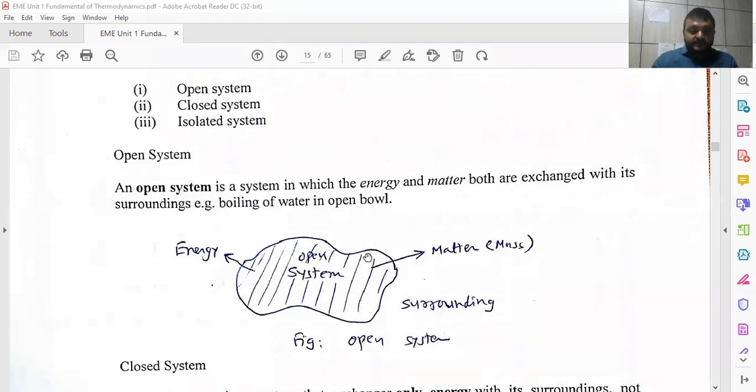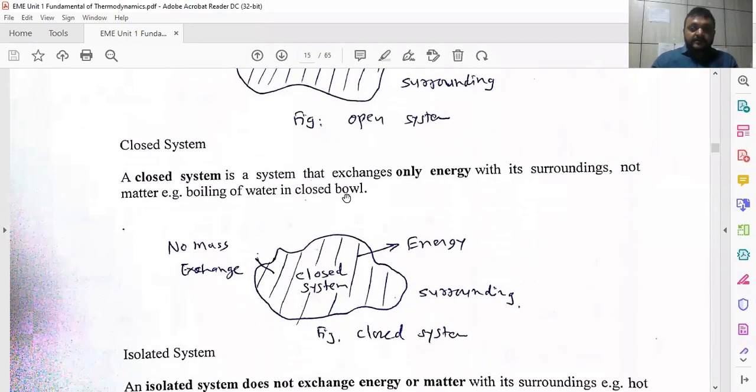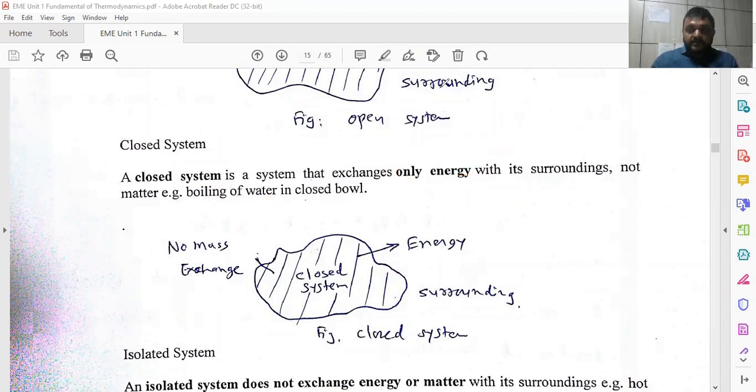Now the second system is the closed system. In a closed system, only energy can be exchanged with the surrounding. The exchange of mass is not allowed, so only energy is exchanged. For example, boiling of water in a closed bowl instead of an open bowl. This is called a closed system, where no exchange of mass is allowed or possible.